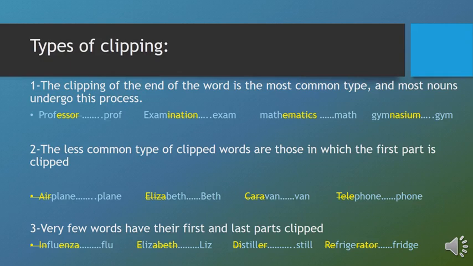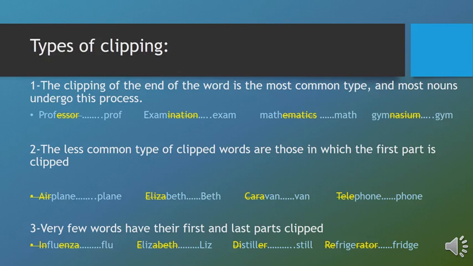Professor is the word. After clipping the last part, essor, what is left is prof. Prof and professor refer to the same person, but prof is the clipped word. It is the new word after clipping the last part of the word.